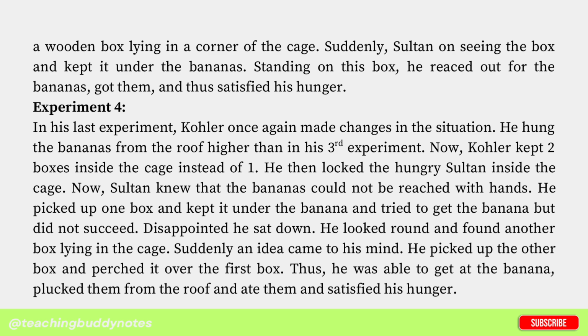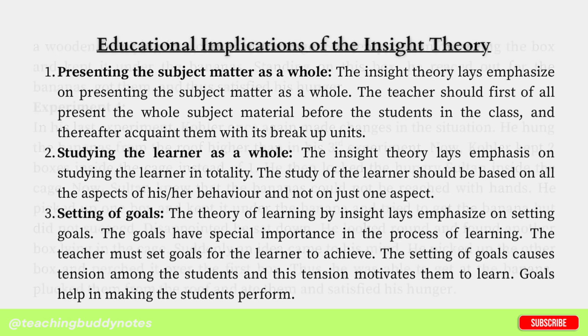He picked up 1 box and kept it under the banana and tried to get the banana but did not succeed. Disappointed, he sat down. He looked round and found another box lying in the cage. Suddenly an idea came to his mind. He picked up the other box and perched it over the first box. Thus, he was able to get at the banana, plucked them from the roof and ate them and satisfied his hunger.